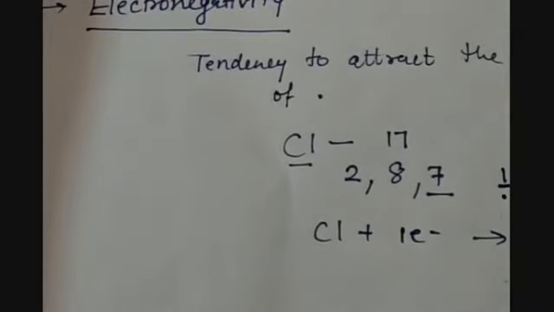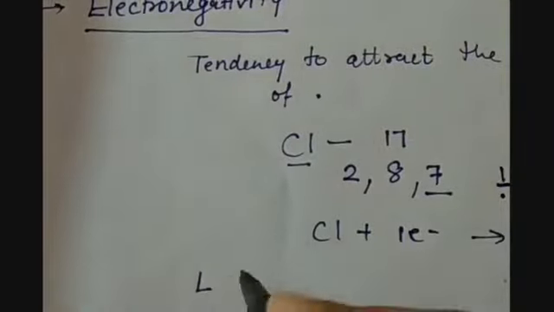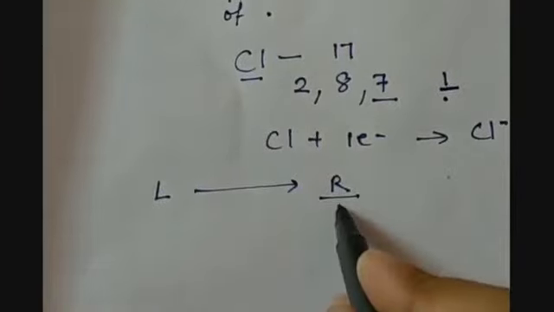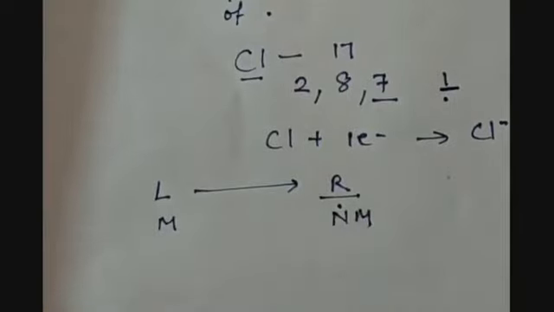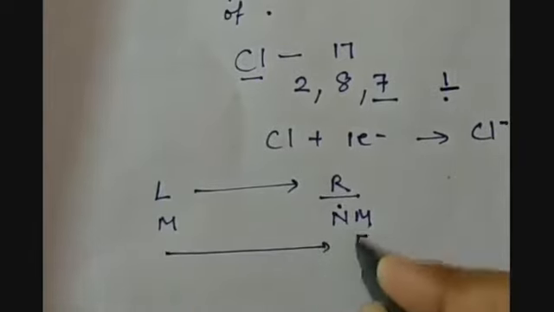If we talk about the trends in the modern periodic table, when we go from left to right in a period, here we have metals and here we have non-metals. In metals we have electropositive nature. As we go from left to right, electronegativity increases.